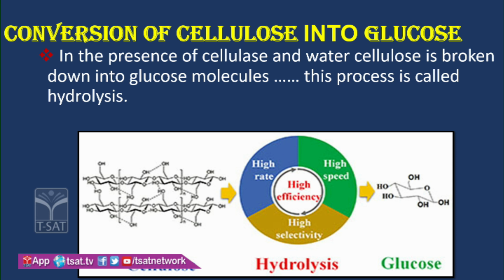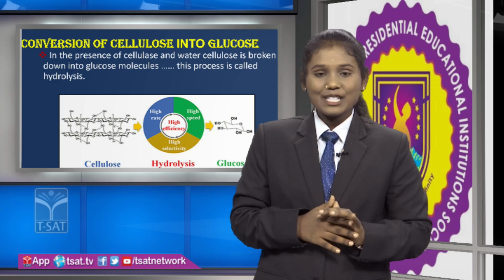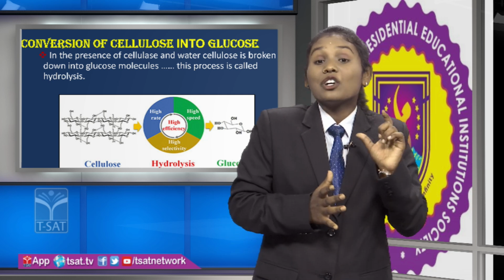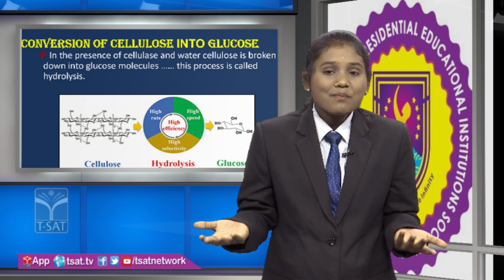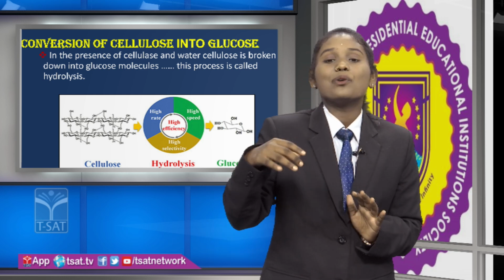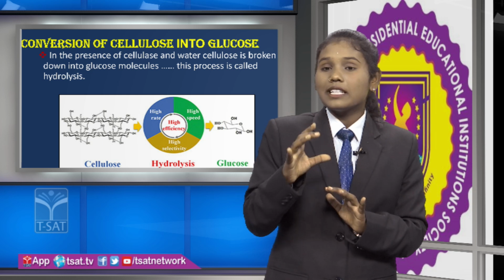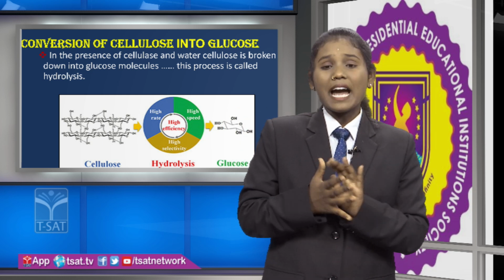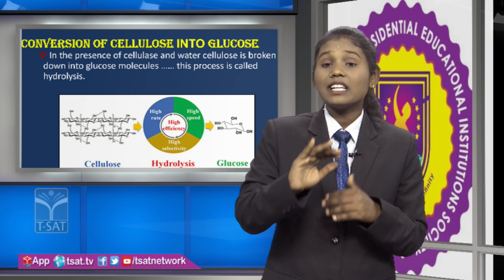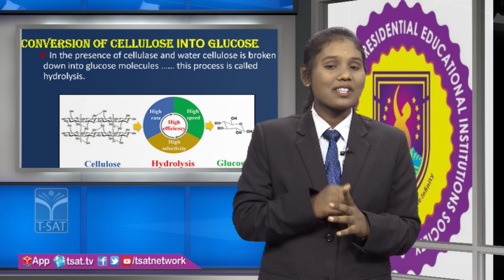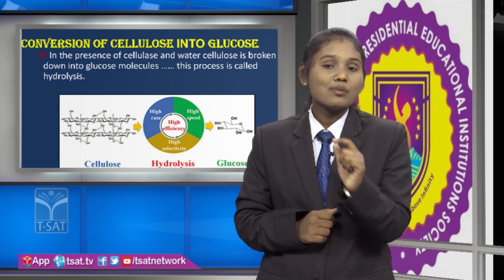In the presence of cellulase, which is one type of enzyme, and water, cellulose is broken down into glucose molecules. This process is known as hydrolysis. Friends, the result of this hydrolysis process is the formation of glucose molecules. What is meant by glucose? Glucose is a monosaccharide, which means glucose is one kind of carbohydrate.